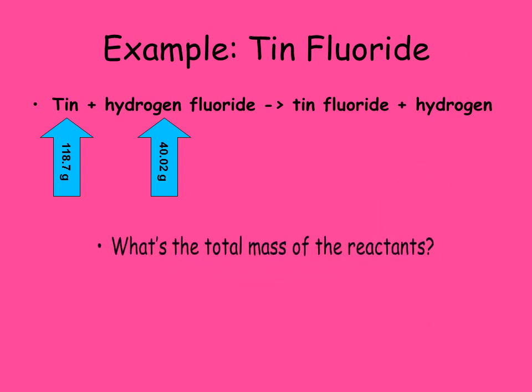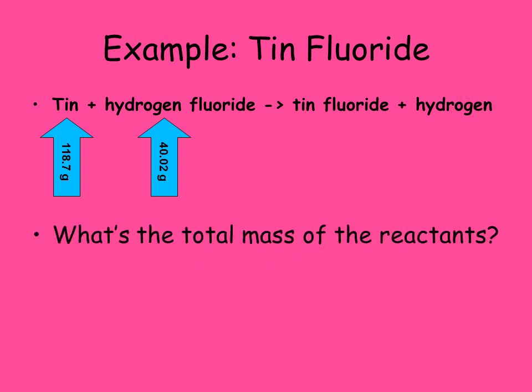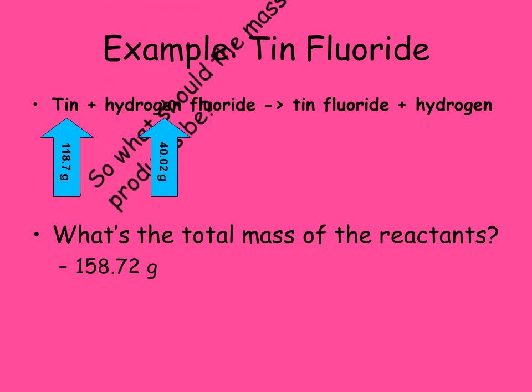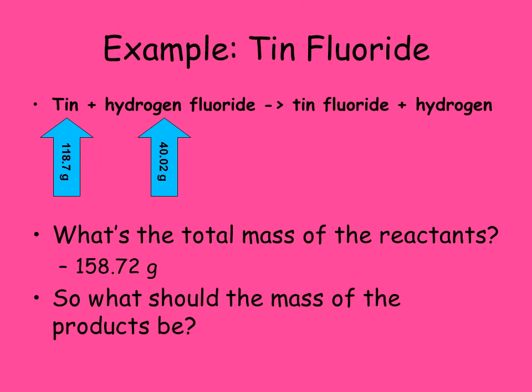So my question to you is, what is the total mass of the reactants? Well, to figure that out, we would just add them together, right? So 118.7 plus 40.02. That would be 158.72 grams. Just add them together. Another question to you is, what would the mass of the products be? If the mass of the reactants is equal to the mass of the products, they would be the same thing, right? So 158.72 grams.